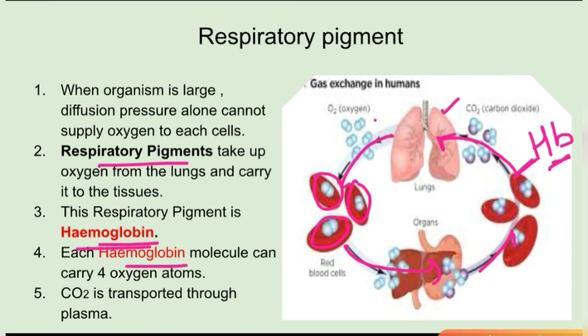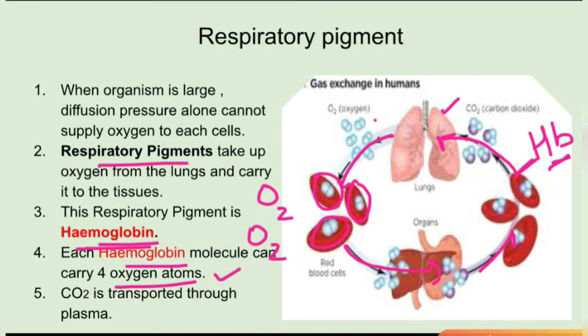So a hemoglobin molecule combines with 4 oxygen atoms, or we could say 2 oxygen molecules. These are the 2 oxygen molecules, so all together we have O2, O2. How many oxygen atoms? 4 oxygen. So 1 hemoglobin combines with 4 oxygen atoms and transports them to each and every body cell.